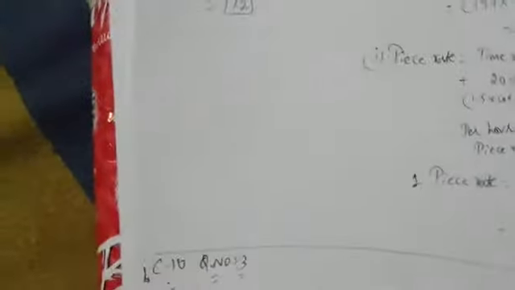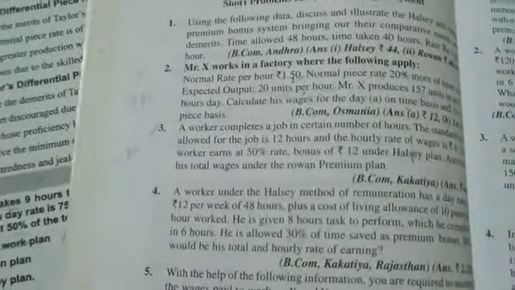Let's do calculations. So page number is C10. Again, question number is 3. So first, what he said: you have to find out wages under Rowan plan. So let me write the question. Wages under Rowan plan. What is the formula for wages under Rowan plan?